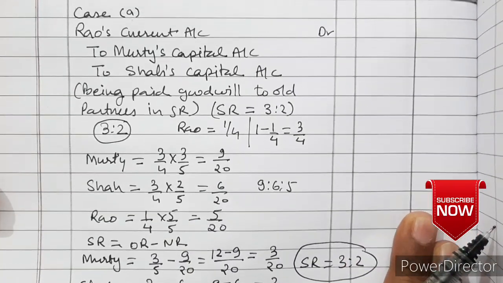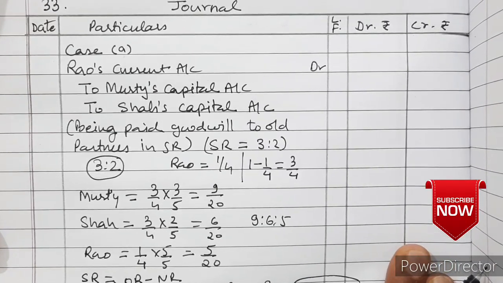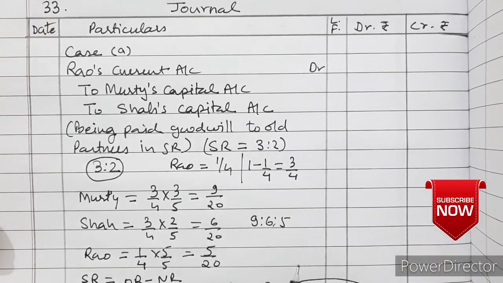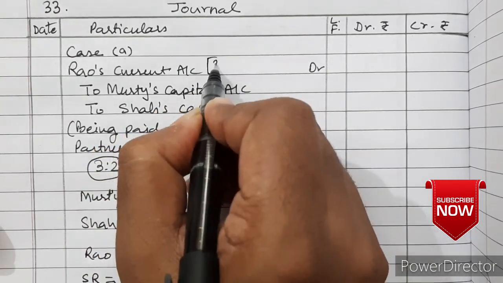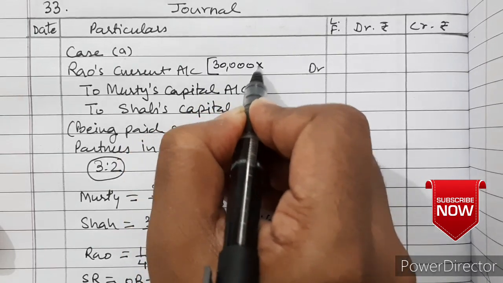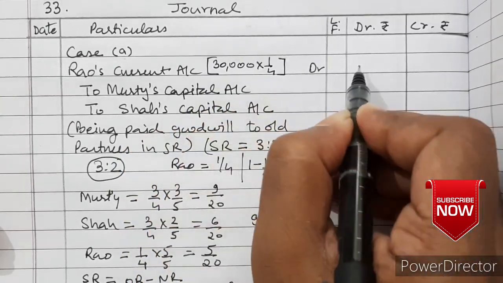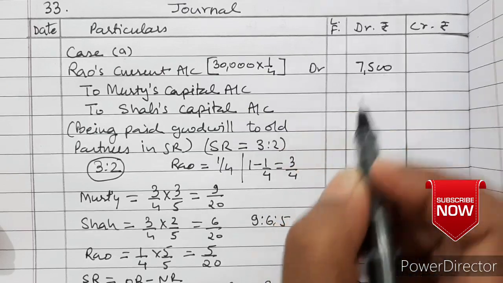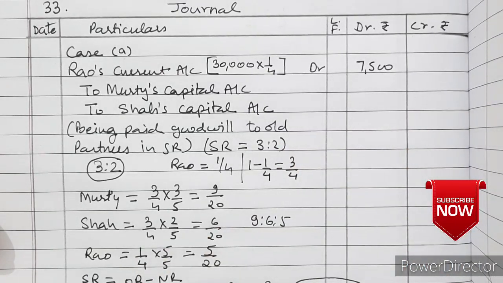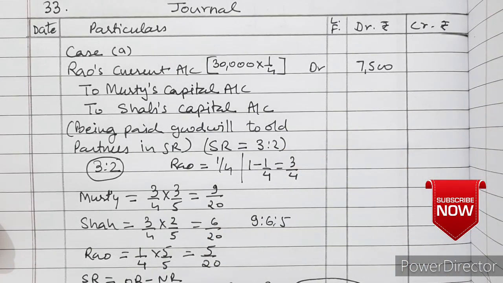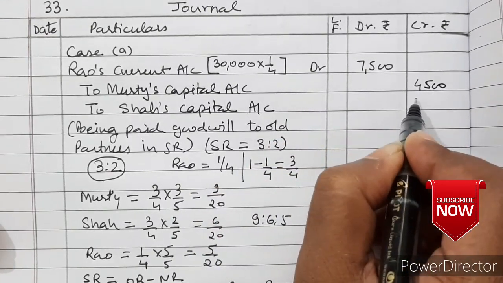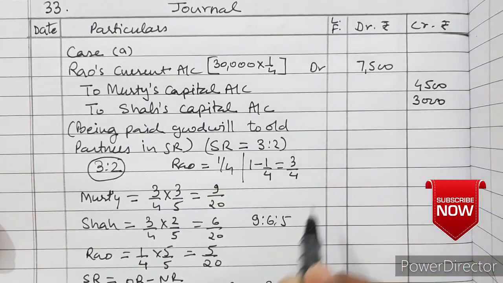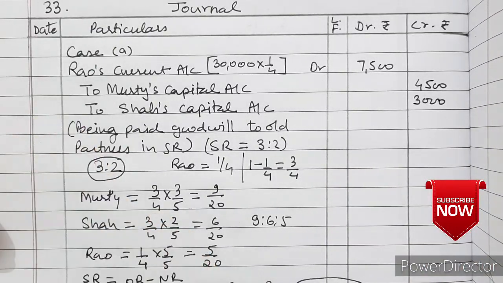So we will give the amount of goodwill to the sacrificing partners, and the firm's goodwill is rupees 30,000. So Rao will bring his portion, that is 1/4 of 30,000, which is equal to 7,500. When 7,500 is broken in the ratio 3:2, it is 4,500 for the first partner and 3,000 for the second partner. That is case A.